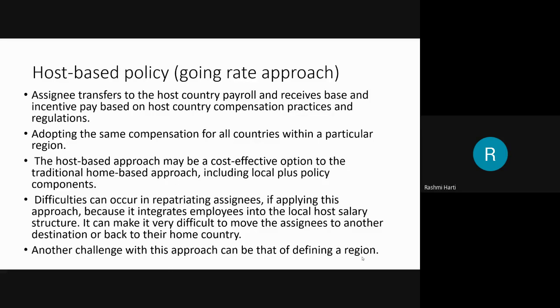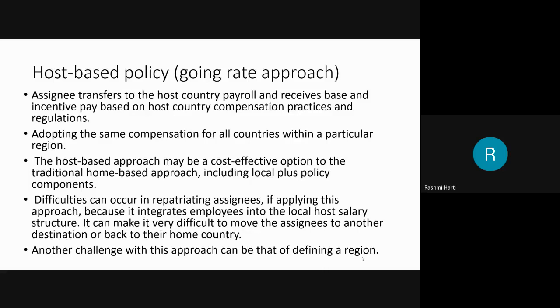The host based approach, or going rate approach, may be a cost effective option compared to the traditional home based approach, including local plus policy components. Difficulties can occur in repatriating the assignees if applying this approach, because it integrates employees into local host salary structures. It can make it very difficult to move the assignees to another destination or back to their home country. Another challenge with this approach can be that of defining a particular region.